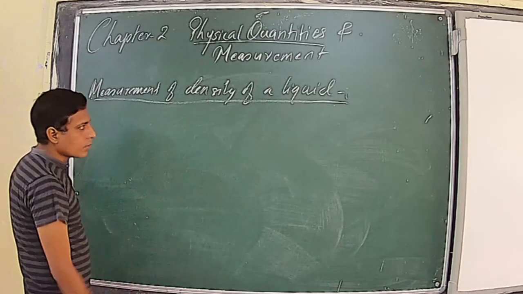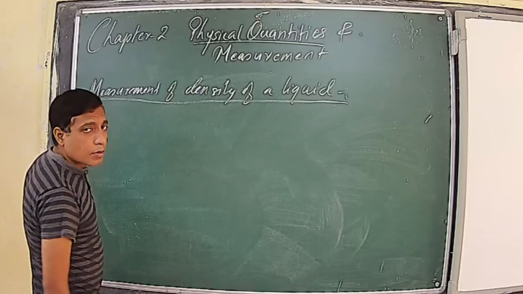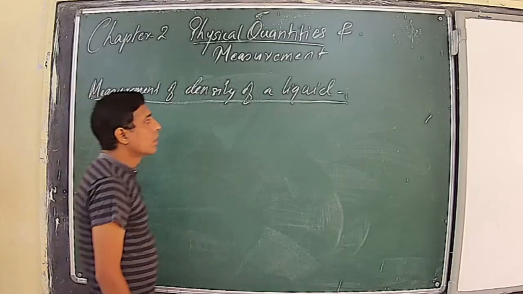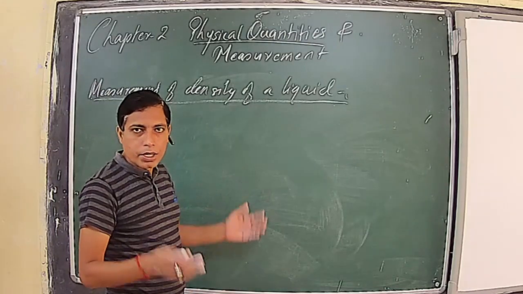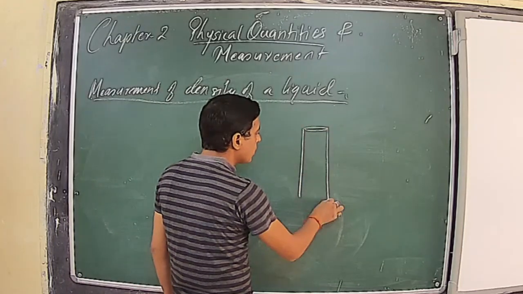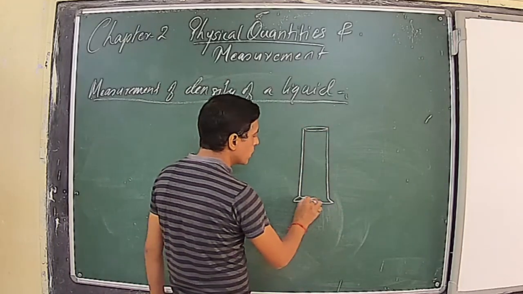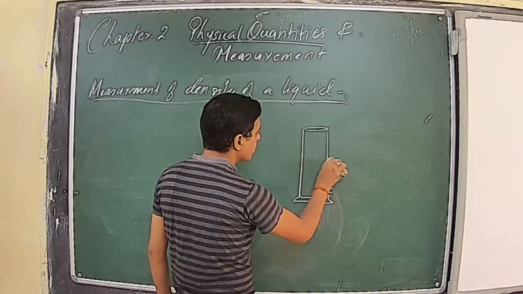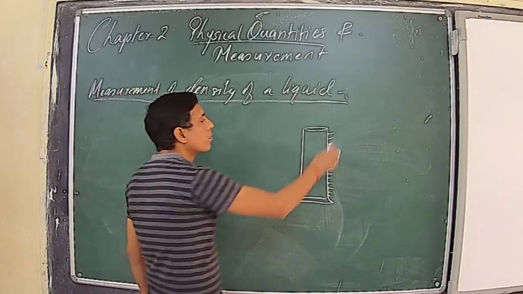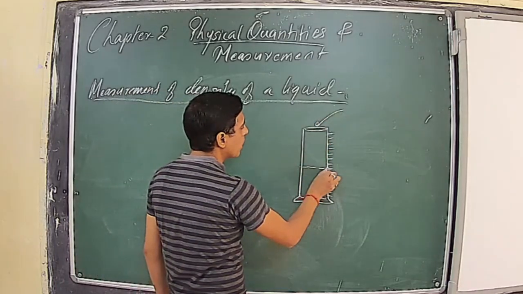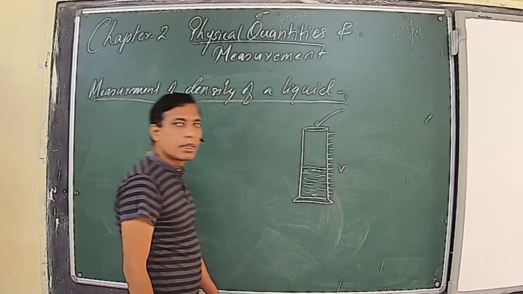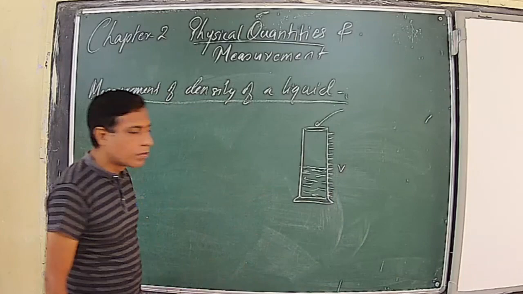Here we will use the measuring cylinder for measuring its volume, as well as mass with the help of a balance. For example, a liquid cannot be held, it has the nature of flowing. So we will take an empty measuring cylinder which is calibrated on the outer surface. Now the liquid whose density we have to measure, we will fill in this measuring cylinder up to any mark. Say we have filled it up to here, and the marking is V. It represents the volume of the liquid is V ml.